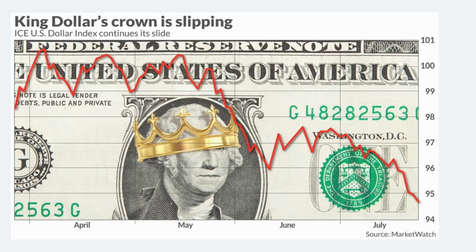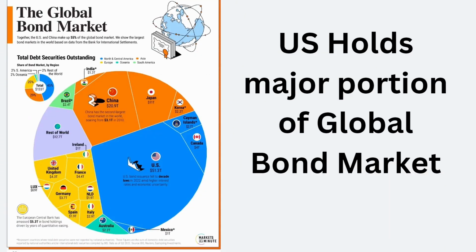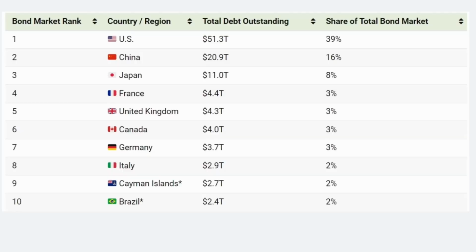So here we can see the composition of the bond market. Close to around 51.3 trillion dollars is the size of the US bond market. You can see how big it is, close to 39% of the total bond market is from the US itself. Next is China, which is much lower at 16%, and Japan at 8%. So you can see that if not 50%, close to 40% of the total bond market is going to take a major hit if the US defaults on its debt